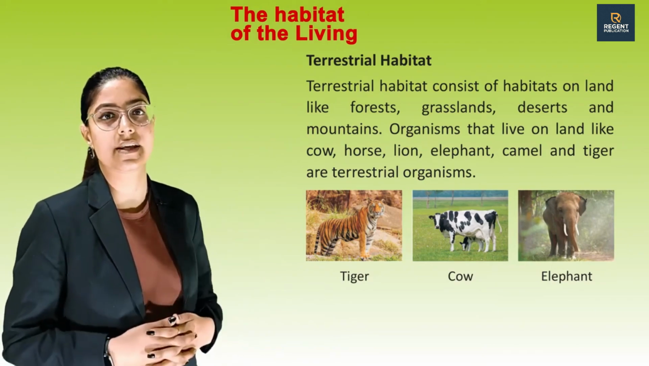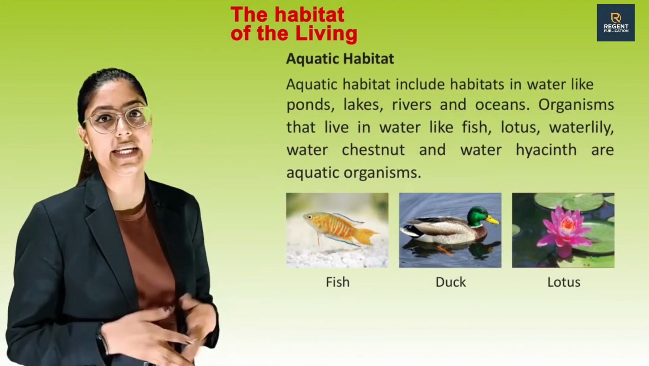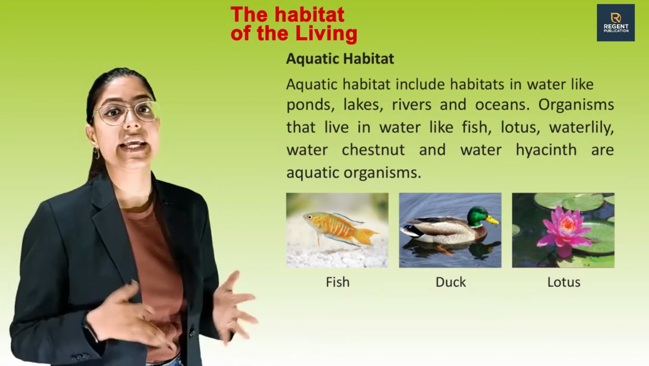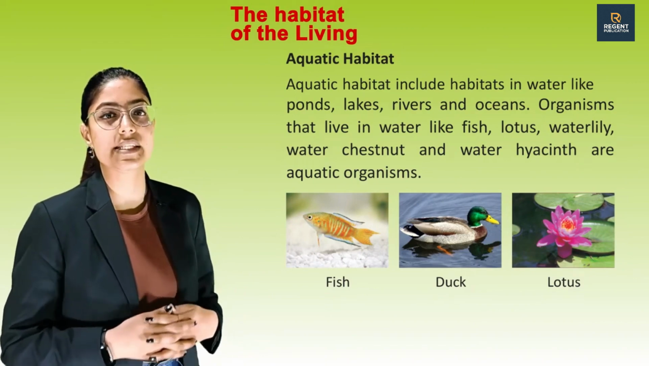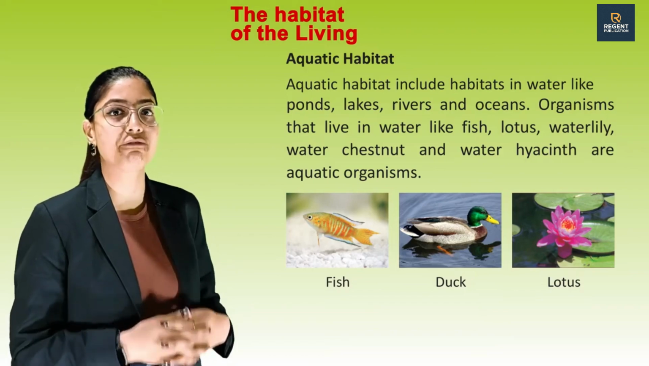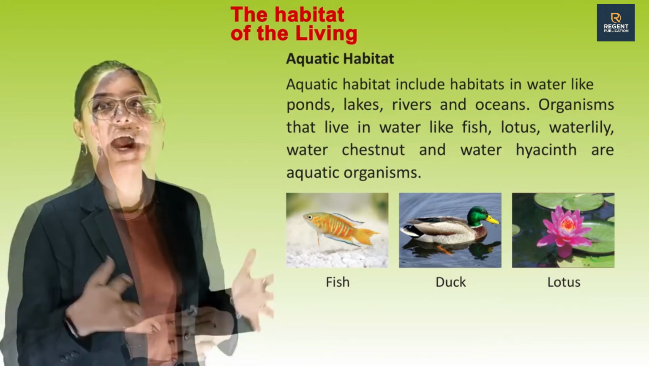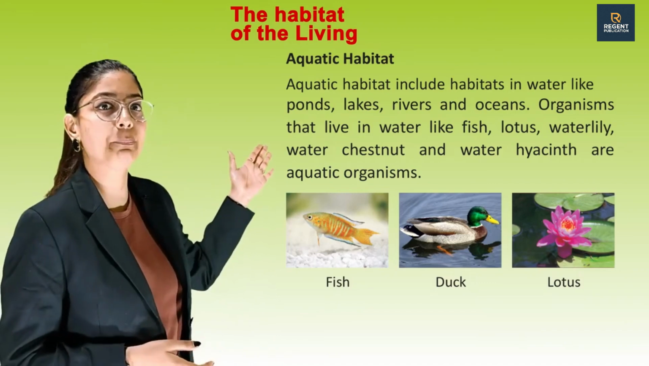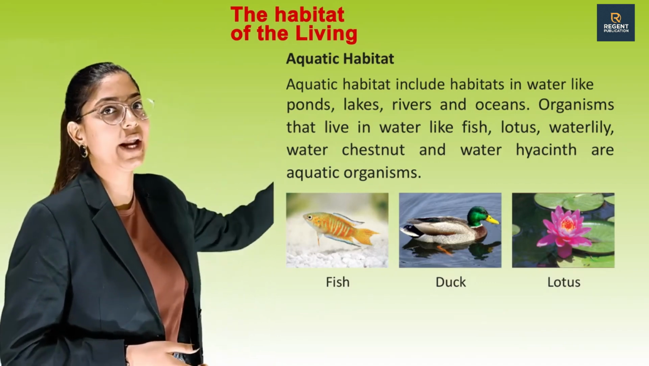Now let's discuss aquatic habitat. Aquatic habitat includes habitat in water like ponds, lakes, rivers and oceans. Organisms that live in water like fish, lotus, water lily, water chestnut and water hyacinth are aquatic organisms. Let's see some pictures of aquatic elements: fish, duck and lotus.